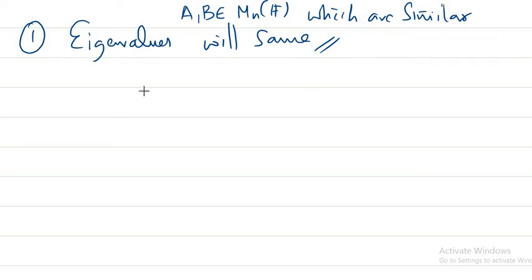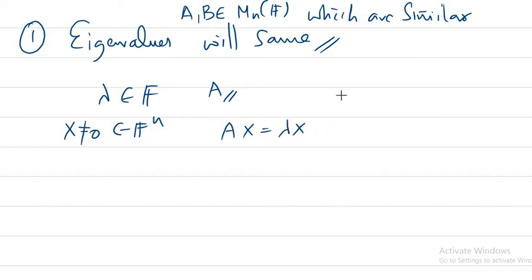So let us check. Suppose lambda is an eigenvalue of our matrix A. For a non-zero x in F power n, if lambda belongs to F and x is such that Ax is equal to lambda x, we say that lambda is the eigenvalue of A and x is the corresponding eigenvector.